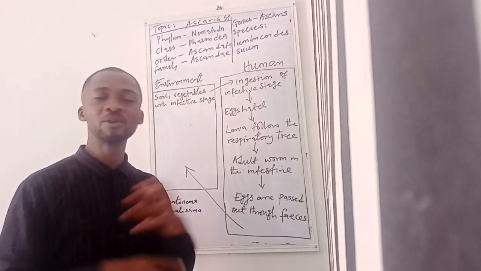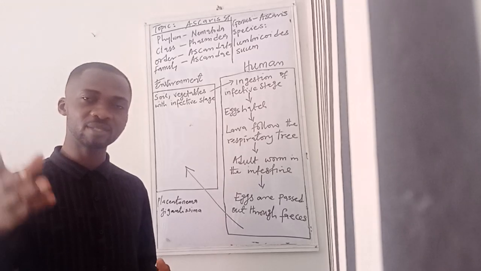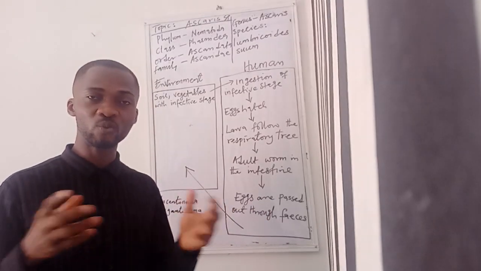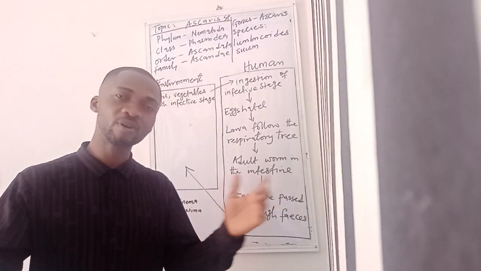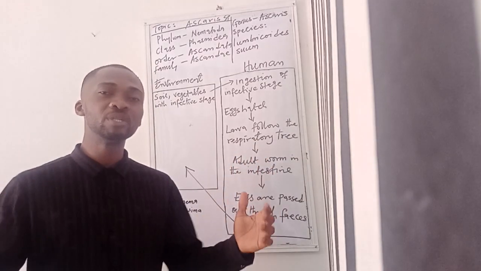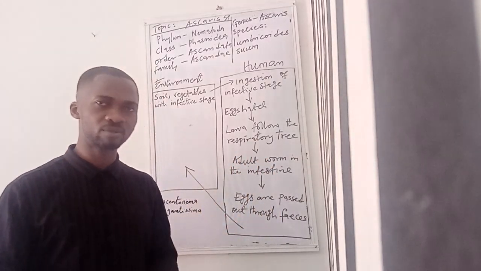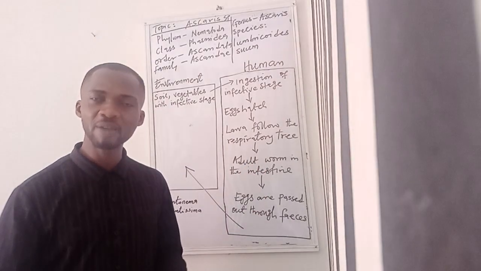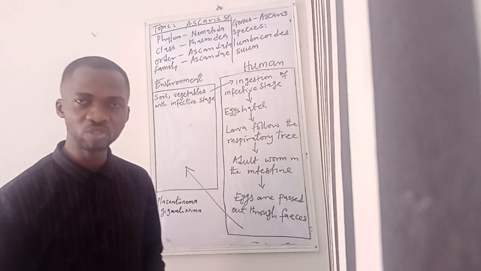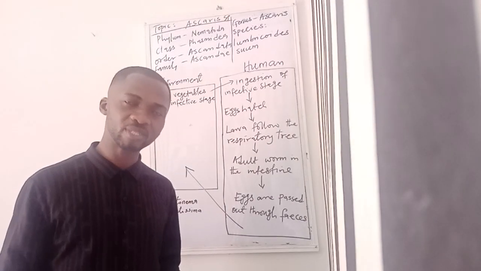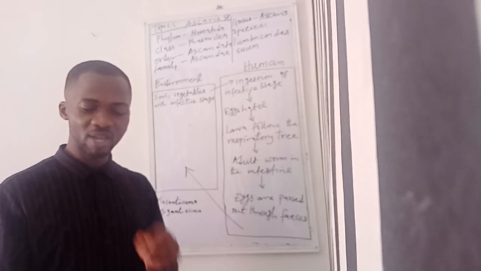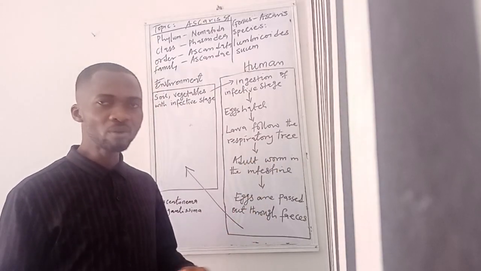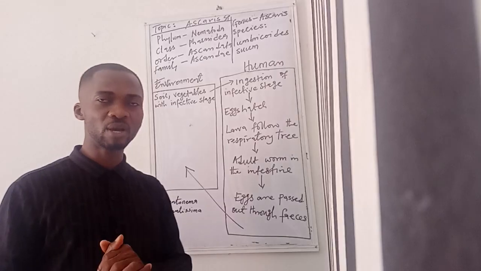And we'll have similar ways, even wind. Yes, wind can also help in the spread of this disease, or the eggs of Ascaris, especially during dry season. Food vendors: somebody who sells food uses the same hand, probably after going to the toilet, did not wash their hand properly, and uses the same hand to dish food for you. If the hand touches the food, of course we can get infected that way.